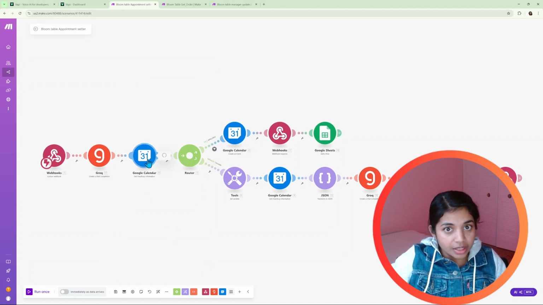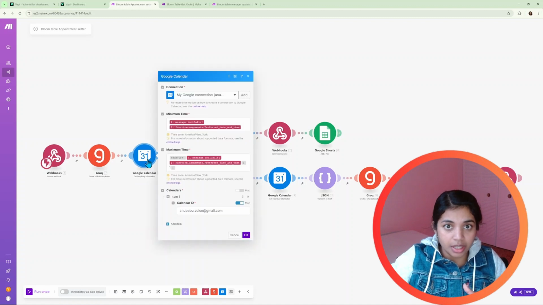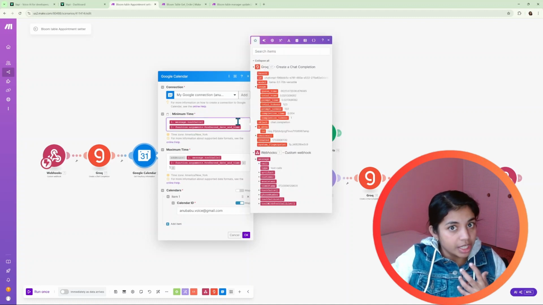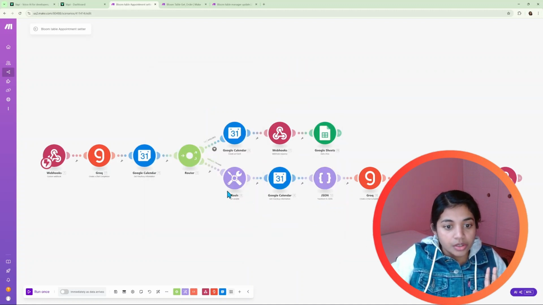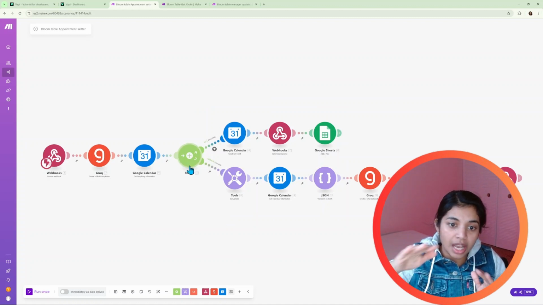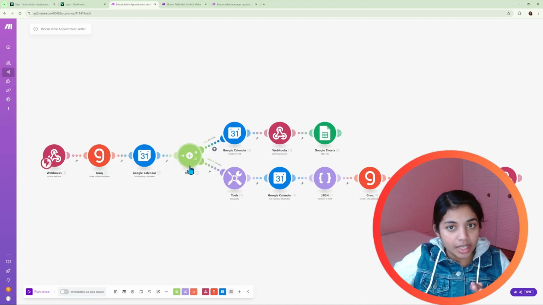So we are checking whether the preferred date by the customer is available. For that, we are given the minimum time as the preferred time given by the customer, and the maximum time we are setting as 1 hour from then. So we add hours to the time preferred by the customer, adding 1, and okay. From here we are putting a router which will lead the information either to the available or the not available section.